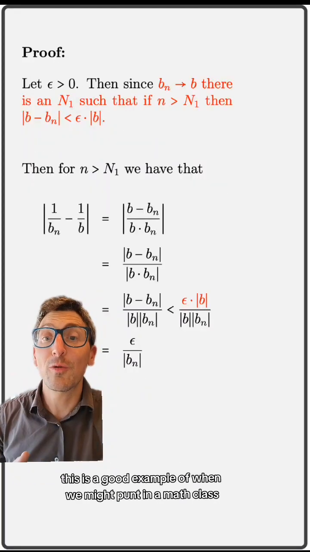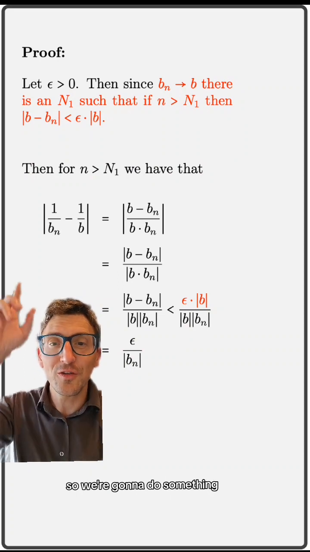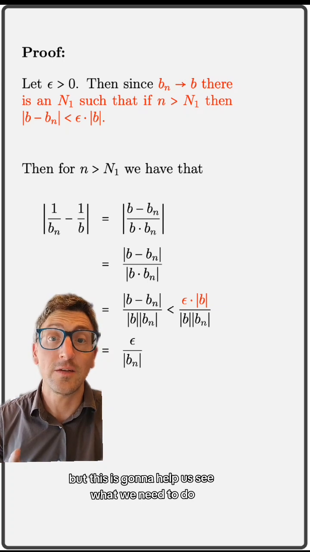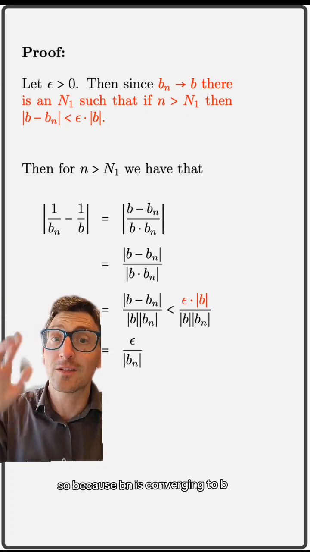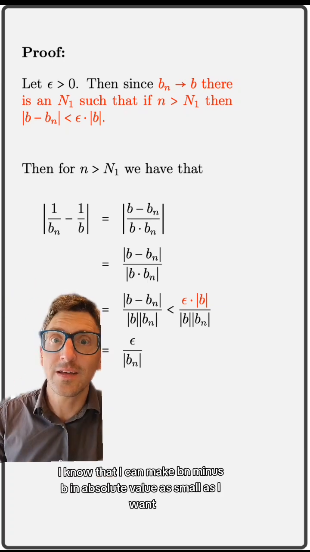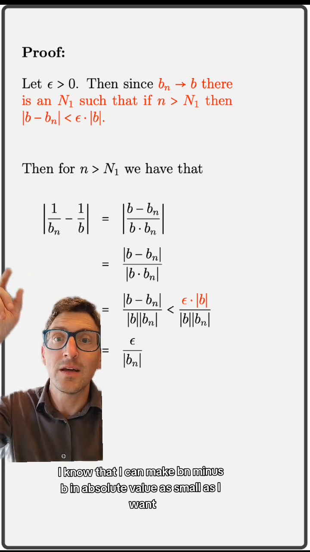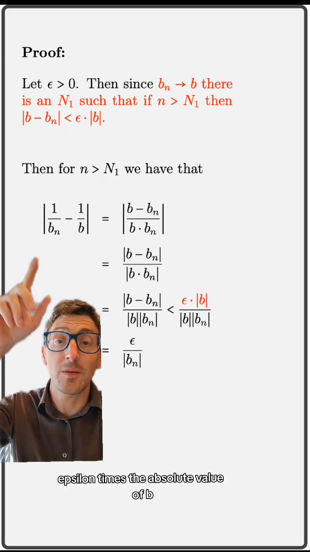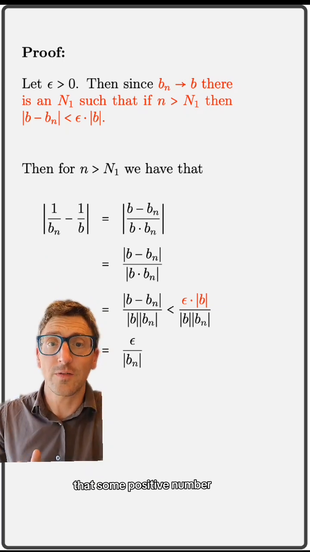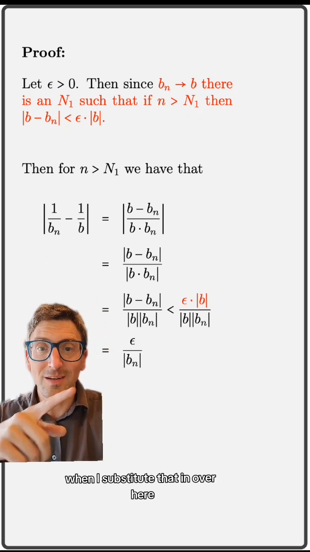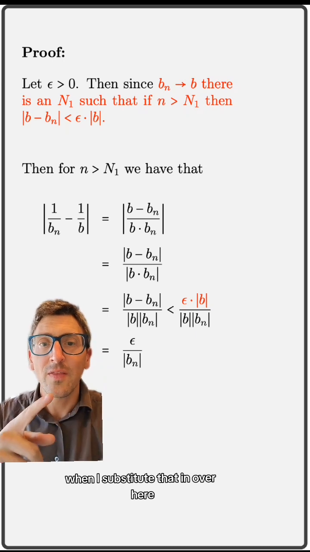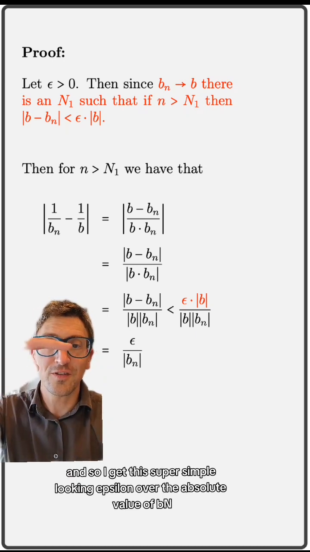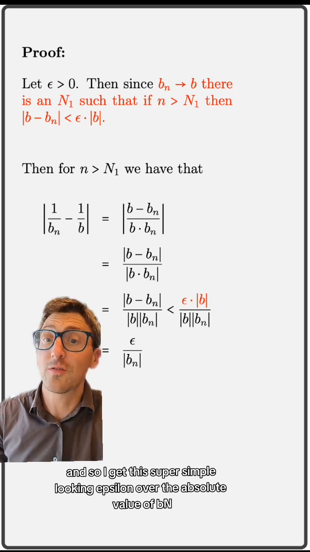This is a good example of when we might punt in a math class. So we're going to do something and we're going to change it later, but this is going to help us see what we need to do. So because b_n is converging to b, I know that I can make the absolute value of b_n minus b as small as I want. And so I've chosen here epsilon times the absolute value of b, that's some positive number. And when you notice, when I substitute that in over here, that factor of absolute value of b is going to cancel. And so I get this super simple looking epsilon over the absolute value of b_n.